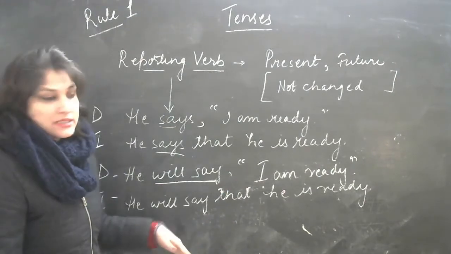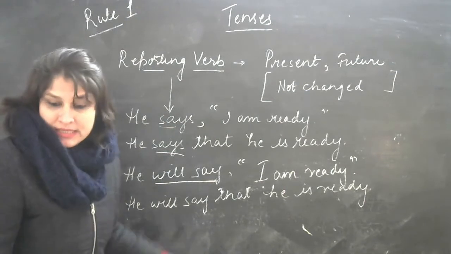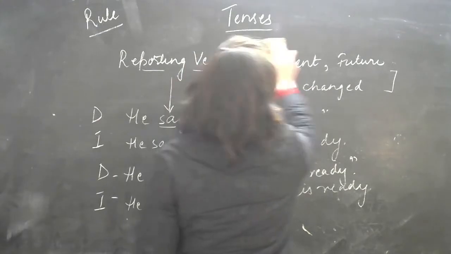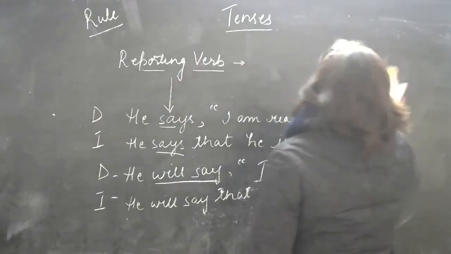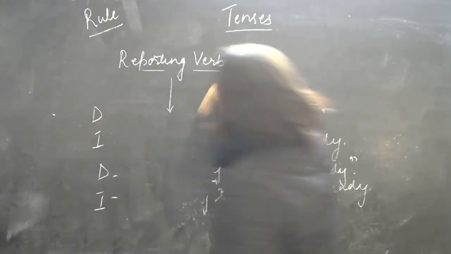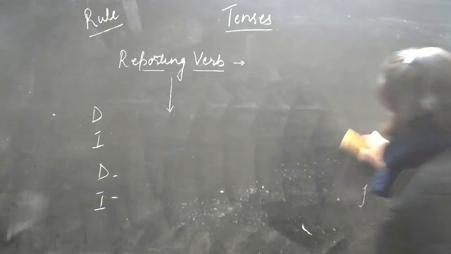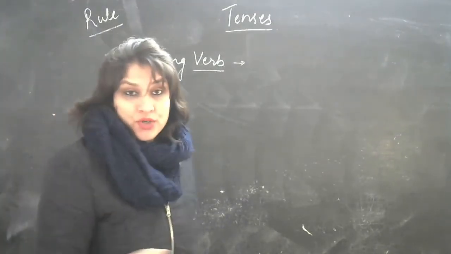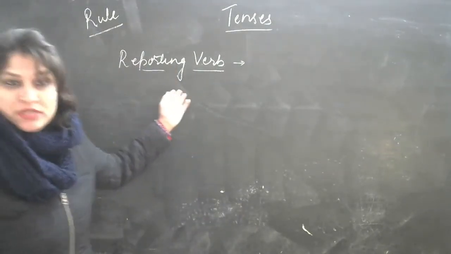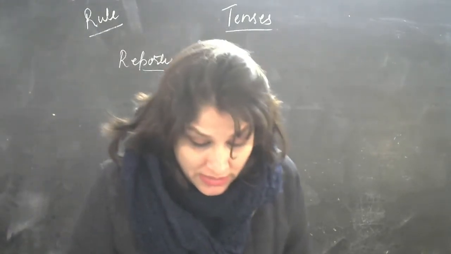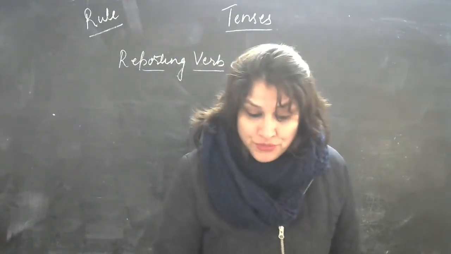Now we have another rule here, rule number 2. Let's see what rule number 2 has to say. Okay, rule number 2 says if the reporting verb, I'm sure by now you know what is reporting verb, is in the past tense, then it is changed in one of the forms of the past tense.